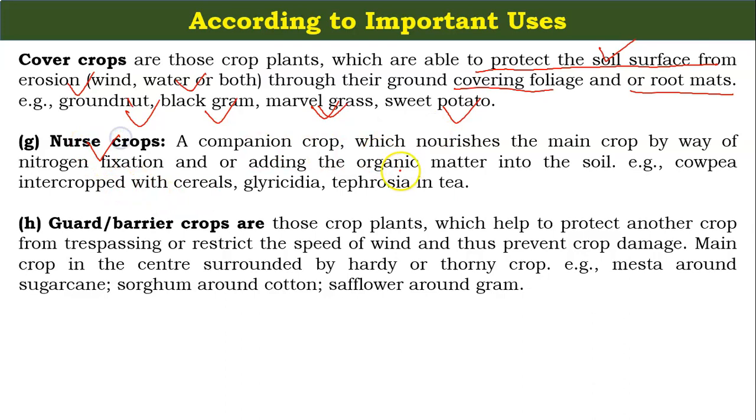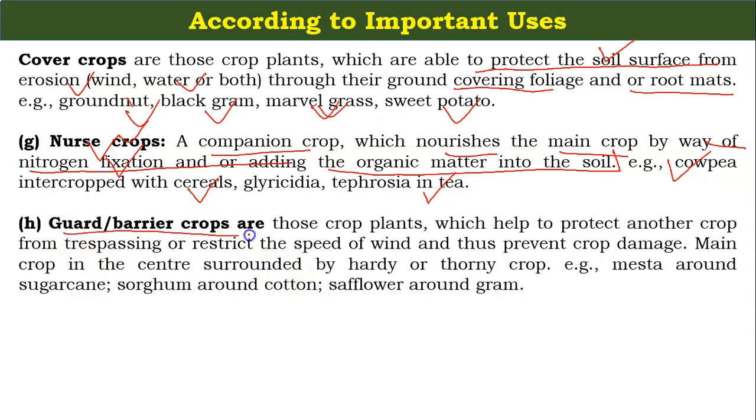And the nurse crops, what are the nurse crops? They are companion crops which nourish the main crop by way of nitrogen fixation or adding organic matter into the soil. Like cowpea intercropped with cereals, Gliricidia and Tephrosia in tea. So these are called the nurse crops. Why? Because they nourish the main crop. And how? With the help of nitrogen fixation.